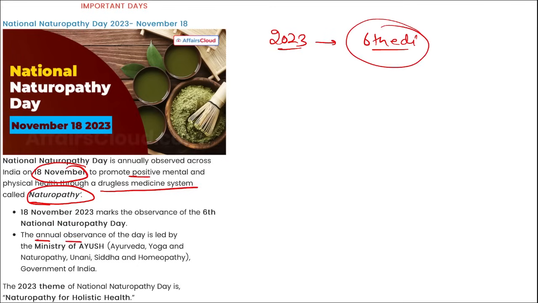Then the annual observance of this day is led by the Ministry of Ayush, and the theme here is important, that is naturopathy for holistic health, right? The theme for the 2023 National Naturopathy Day is naturopathy for holistic health, right? And the first time this day was observed was in 2018.